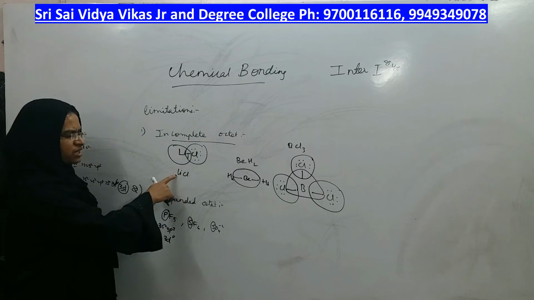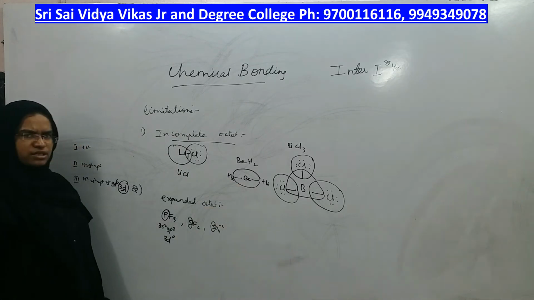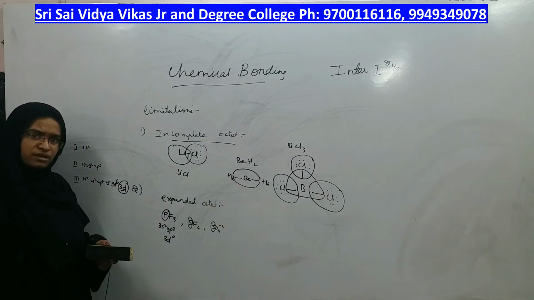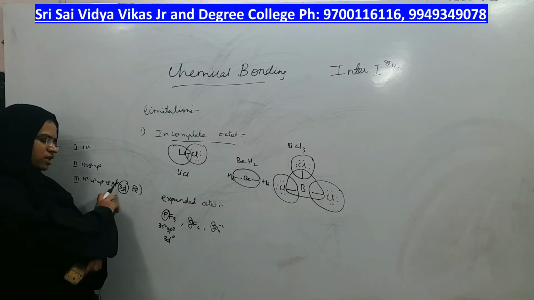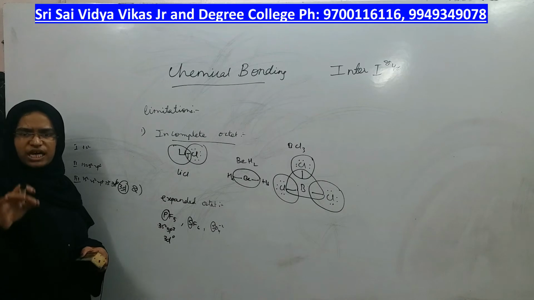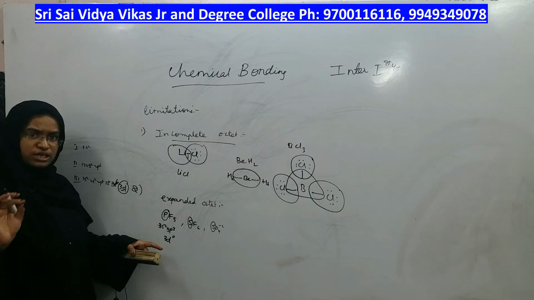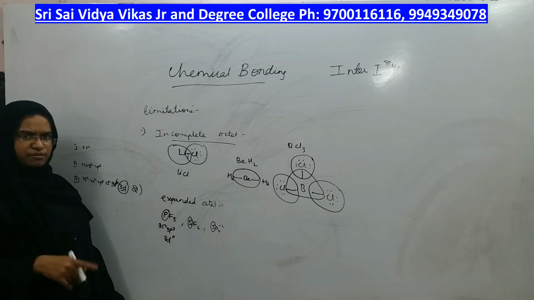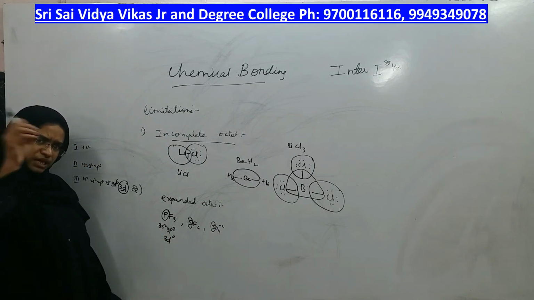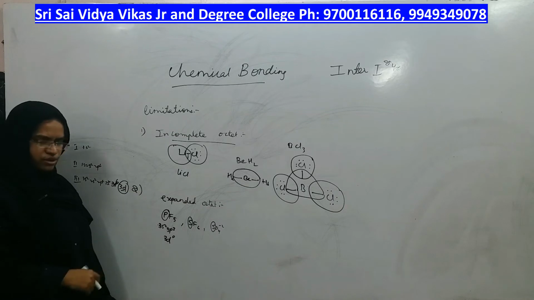Can you find 3d orbitals in any other type of elements? Can you find 3d orbitals in carbon or nitrogen? No, 3d orbitals will come only from the third period. Whether electrons are there in that d orbital or not is a different story, but they are there, empty. If they are empty, that means electrons can be added in those empty orbitals, right?